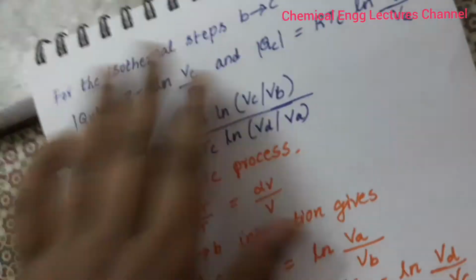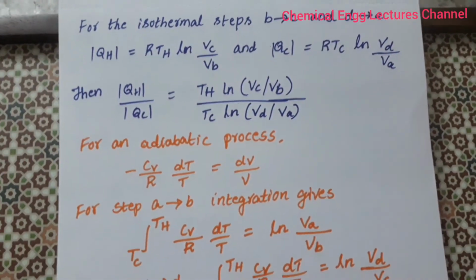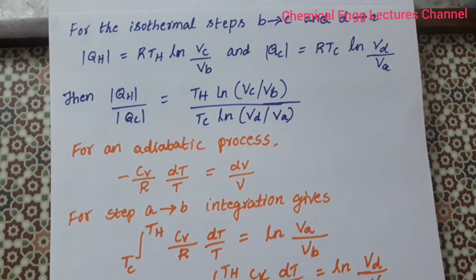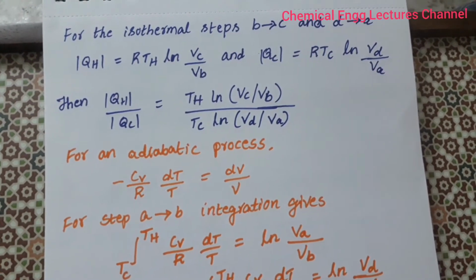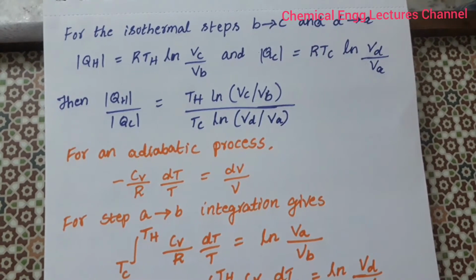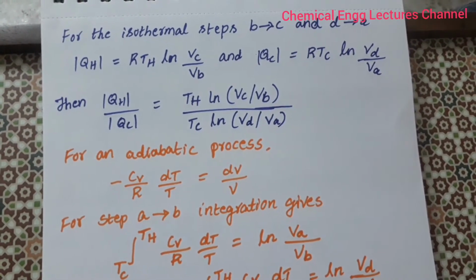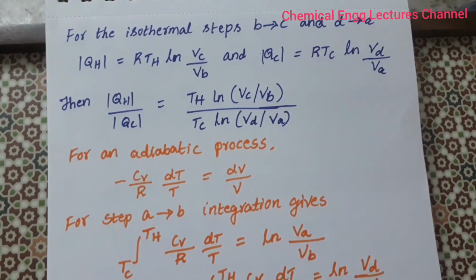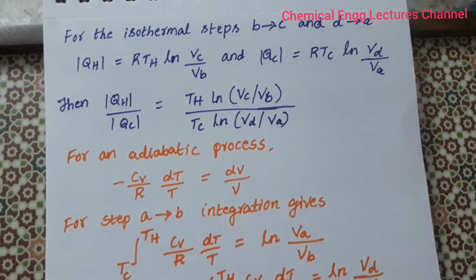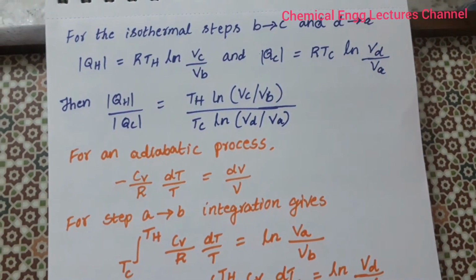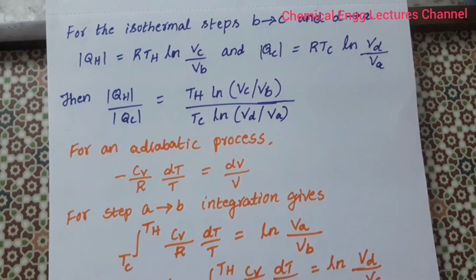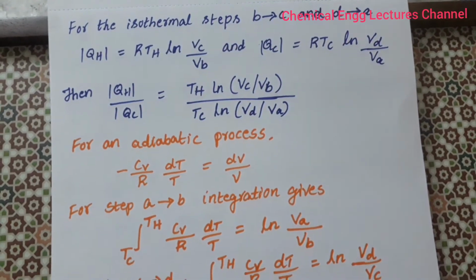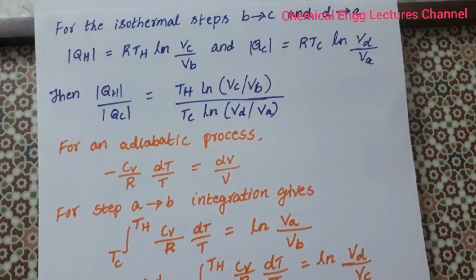So now for the isothermal steps BC and DA, we can write the equations as QH is equal to RTH ln VC by VB and QC equal to RTC ln VD by VA. That means based on the equation Q equal to RT ln V2 by V1, we are writing these equations. Then QH by QC is equal to TH ln VC by VB by TC ln VD by VA.